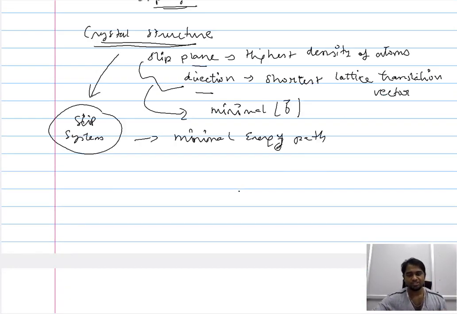Now, what we have essentially done is, we have talked about the different forms or different types of dislocation, or rather a more convoluted dislocation, which is the combination of edge and screw dislocation. And we have seen that with the introduction of the dislocation, there is an increase in the energy of the system. Now this energy of the system is proportional to the displacement of the atoms that has been brought about by the dislocation, and therefore we have related that displacement to the Burgers vector. And the dislocation path will be the one wherein the Burgers vector is minimal. So even though there is an increase in the energy due to the introduction of the dislocation, the movement will ensure that the energy change is minimal.